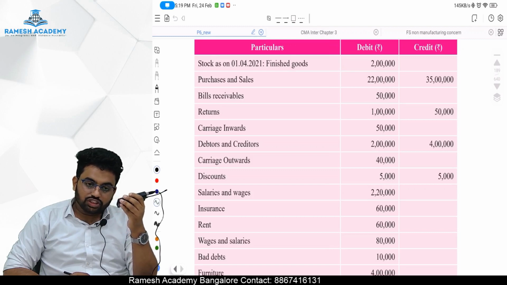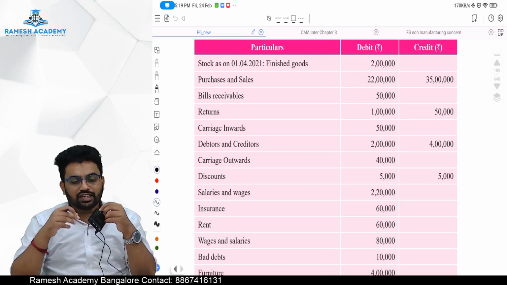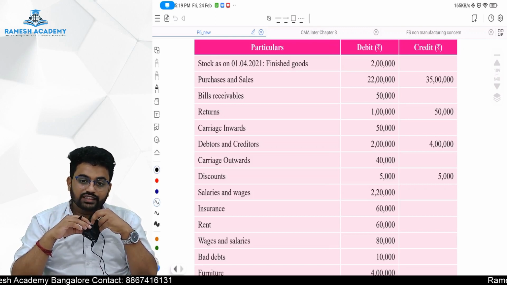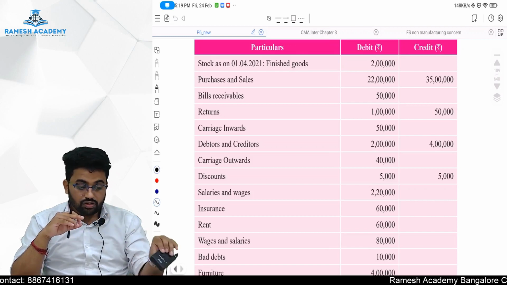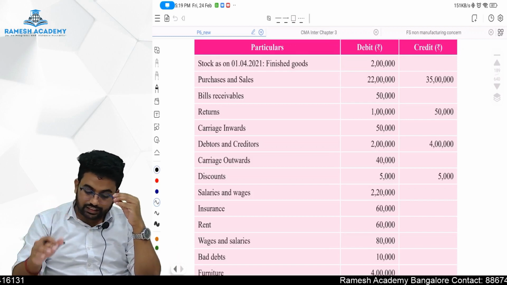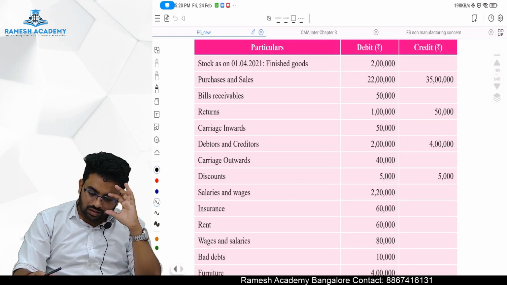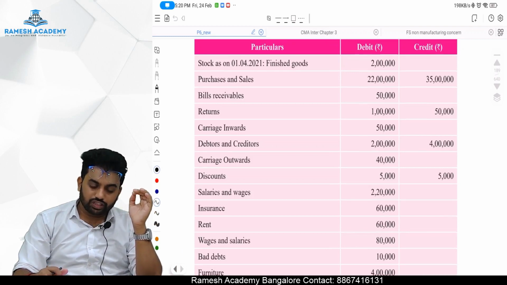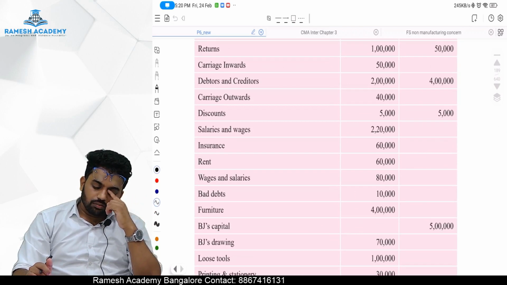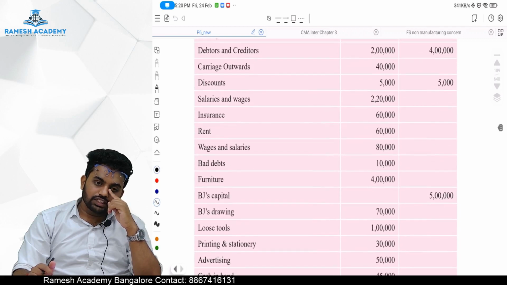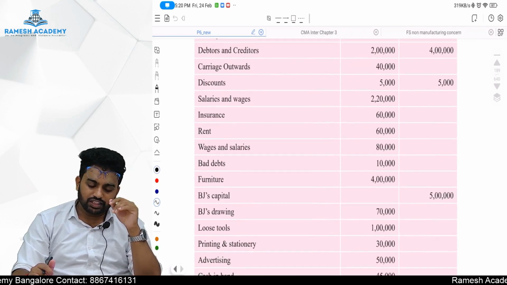Insurance is there 60,000 rupees. They didn't specify insurance of a factory or an administration, so we will consider it as general insurance. Rent is 60,000. Fine. Wages and salary is 80,000. Here, see, wages and salary: this will be considered as wages. Bad debt is 10,000 rupees. Furniture is 4 lakh rupees. BJ's capital is 5 lakh rupees. BJ's drawings is 70,000 rupees, which means drawings should be reduced from the capital in the balance sheet.